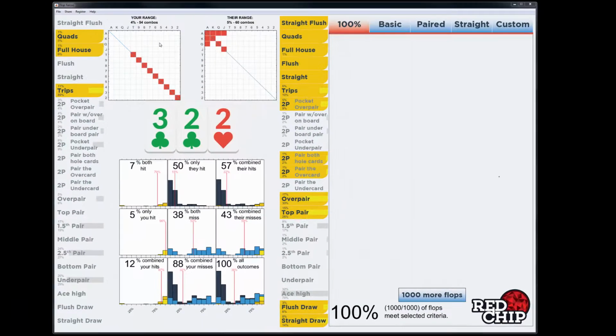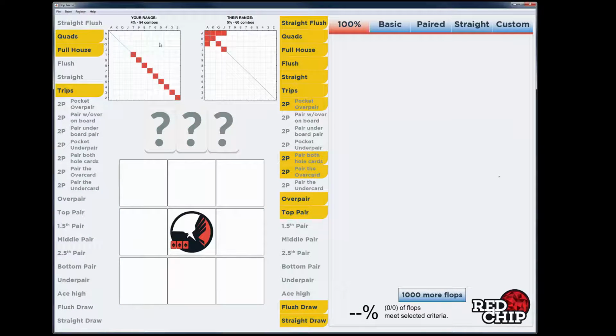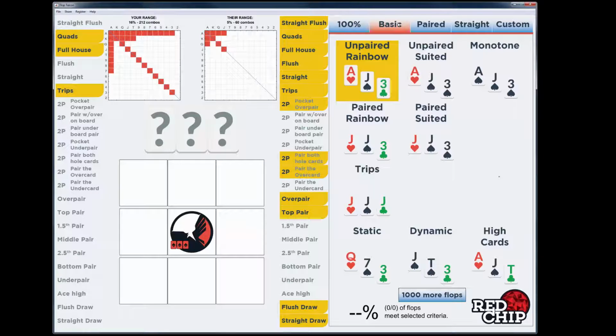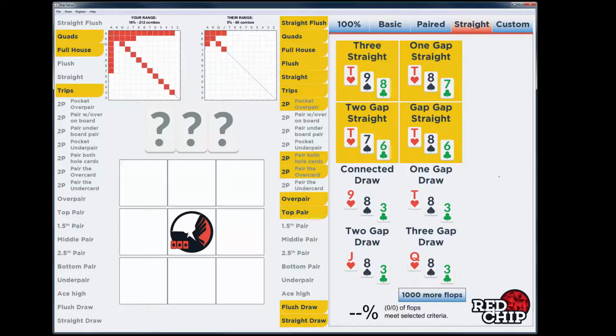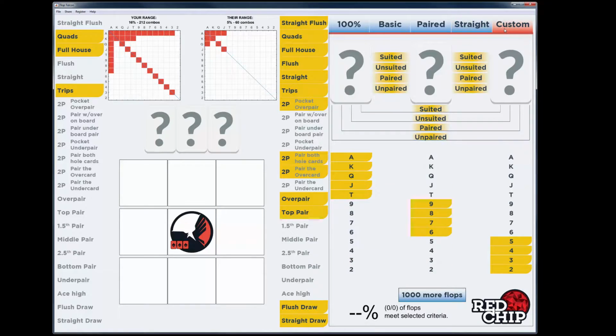Watch other videos to see more features of Flop Falcon, like range selection, and how to filter for different kinds of flops, maybe only paired suited flops, for instance, straight making flops, or a highly customizable custom flop.